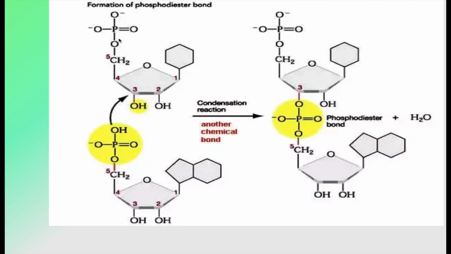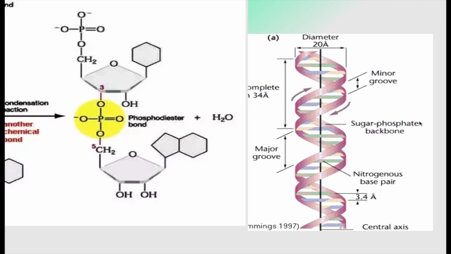You can see in this figure, this is a base, this is sugar and this is phosphate. This is one nucleotide. It is linked to the next nucleotide with the help of this phosphodiester bond. Between what does the phosphodiester bond form? Between the 3' hydroxyl group of one nucleotide and the 5' hydroxyl group of the next nucleotide. There is a condensation reaction. This phosphodiester bond is formed and water is released. So, successive nucleotides are linked together with the help of a phosphodiester bond.